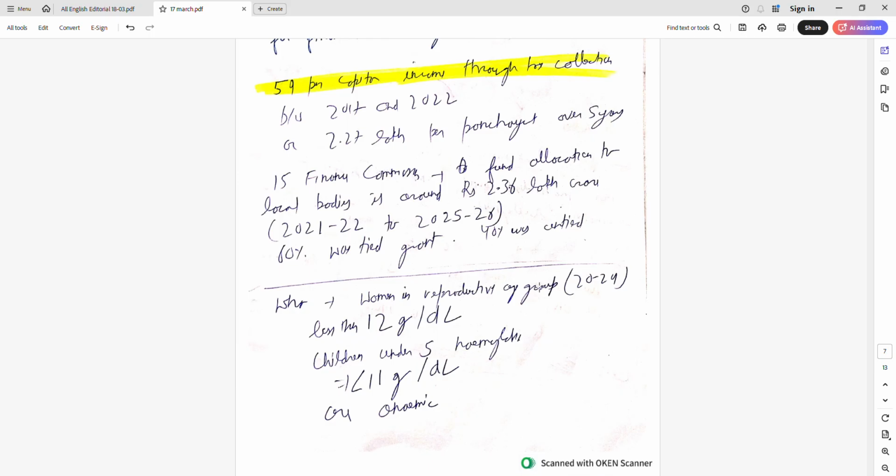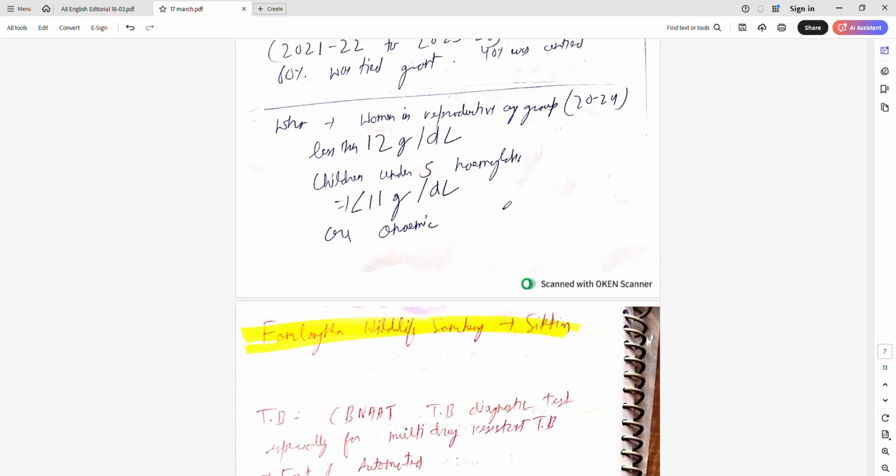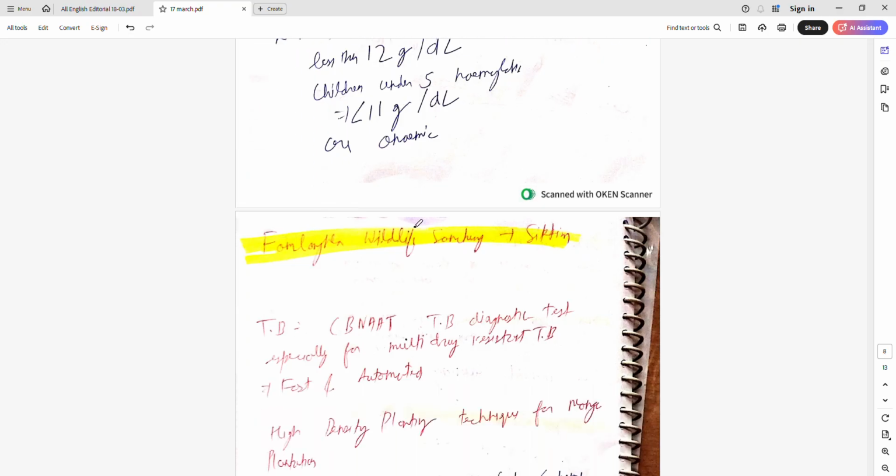WHO, Women in Reproductive Age Group. I think it's not 2074, it is more than that. But this data deals with anemia. In children, if it is less than 12 gram per deciliter or something, then they are anemic. And for children under 5, it is less than 11. Anemia, WHO, these are the data, 12 gram and 11 gram.